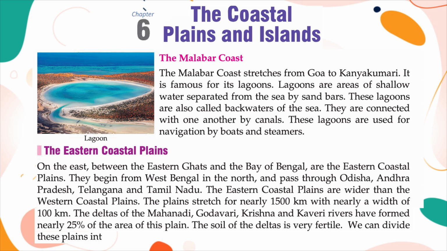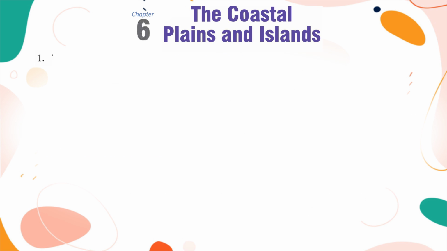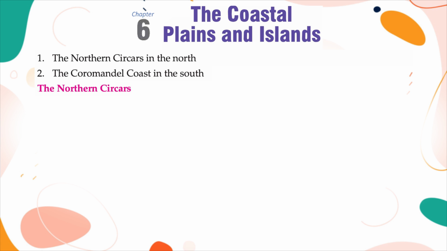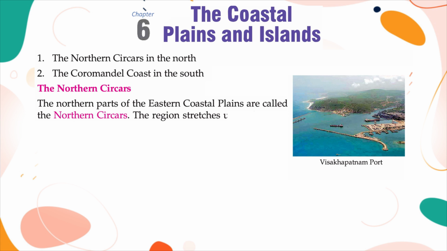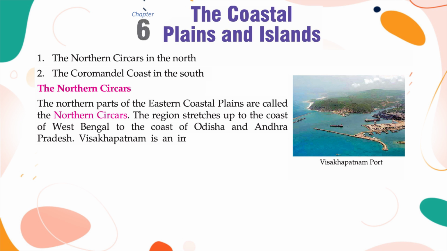We can divide these plains into 2 parts: the Northern Circars in the north and the Coromandel coast in the south. The Northern Circars. The northern parts of the Eastern Coastal Plains are called the Northern Circars. The region stretches up to the coast of West Bengal, to the coast of Odisha and Andhra Pradesh. Visakhapatnam is an important seaport of the Northern Circars.